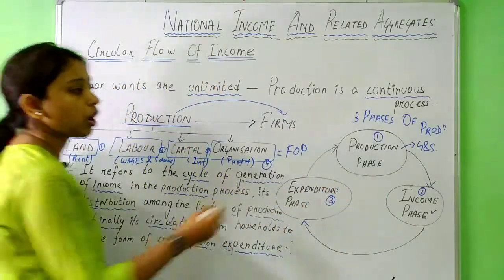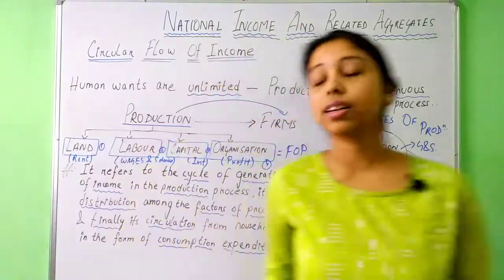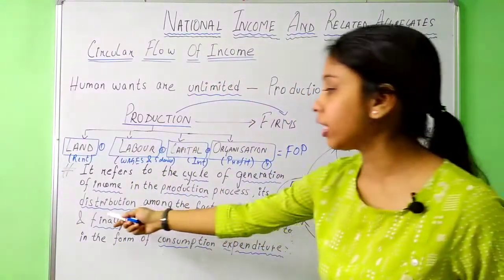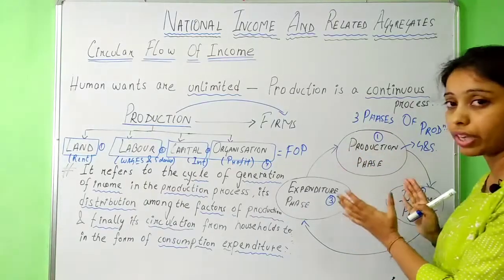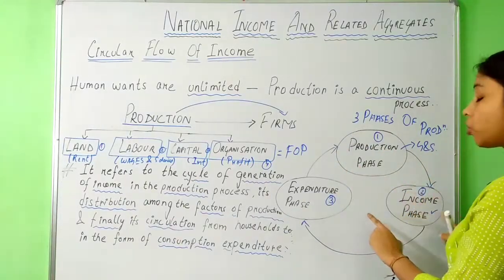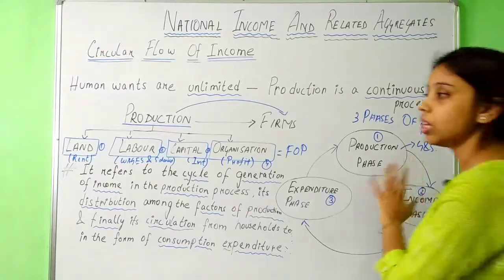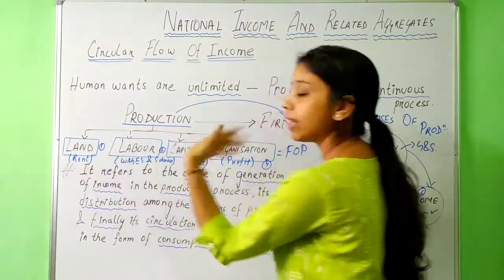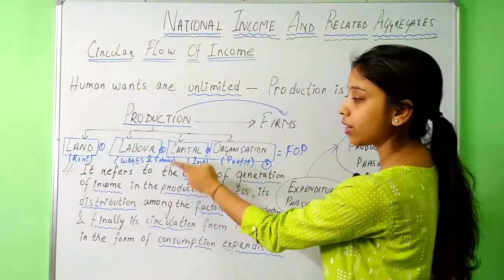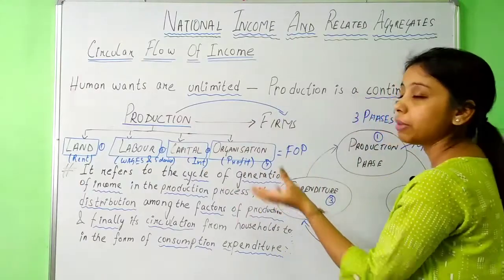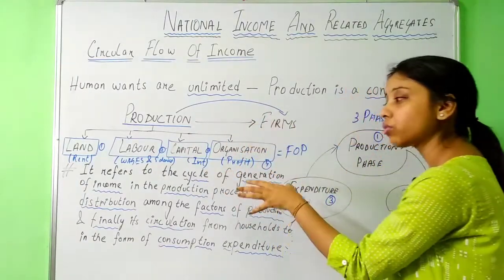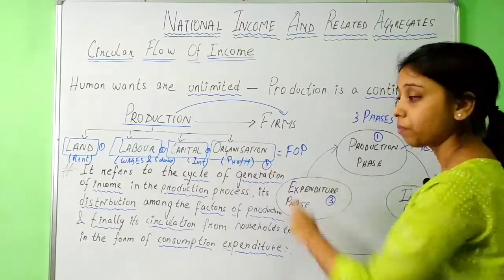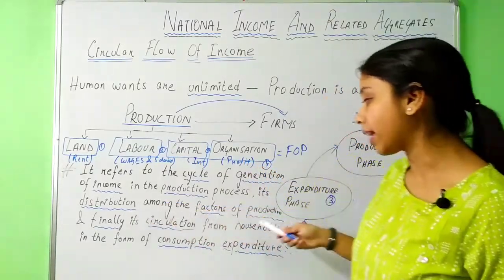Okay. So after the production phase, in the income phase, generally there is distribution among the factors of production. That means whatever income is generated here is distributed among the 4 factors of production. Some amount is given as rent, next amount is given as wages and salaries, some amount to capital. I mean, those who have given their capital will be earning interest, and those who are part of the organization will be earning profit. So, distribution among the factors of production.